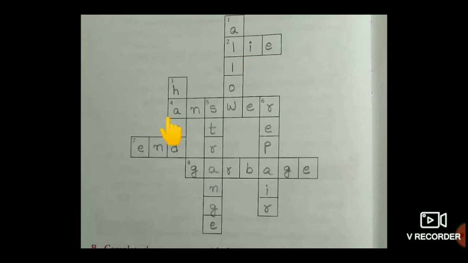Where is the fourth one? Here. Yes. To say something when someone asks a question. What we say? Answer. A-N-S-W-E-R. Yes. Next one. Seventh one, see. This one. The final part of something. What we call the final part? End. E-N-D. And. Next one. Eighth one.